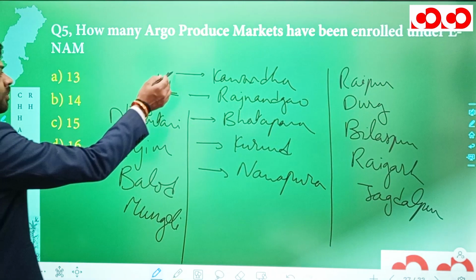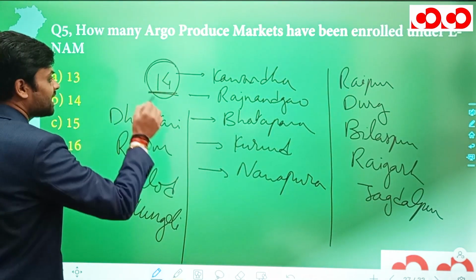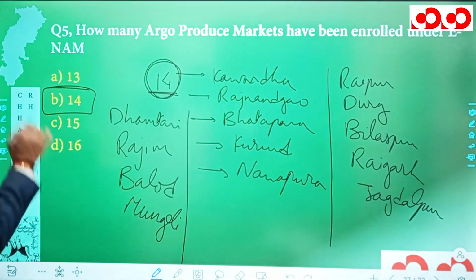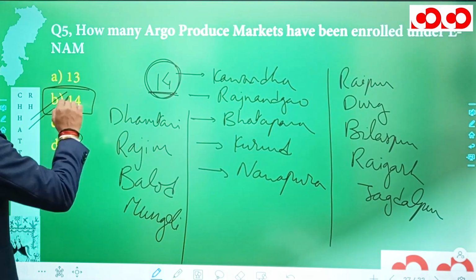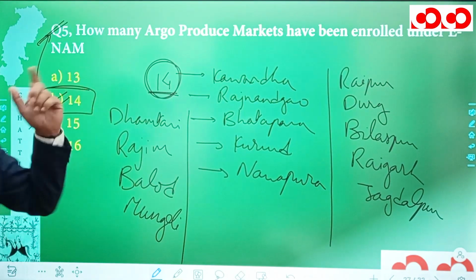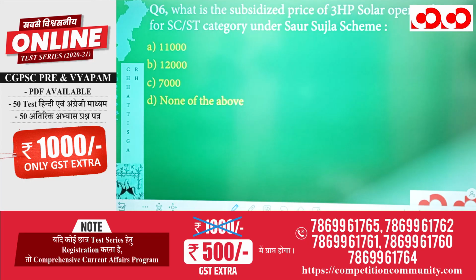So we have seen how many agriculture produce markets have been enrolled from Chhattisgarh. 14 agriculture produce markets have been enrolled from Chhattisgarh. And 14 is given in option B, and hence this option B is going to be the correct option for our fifth question. Now next we have a sixth question.